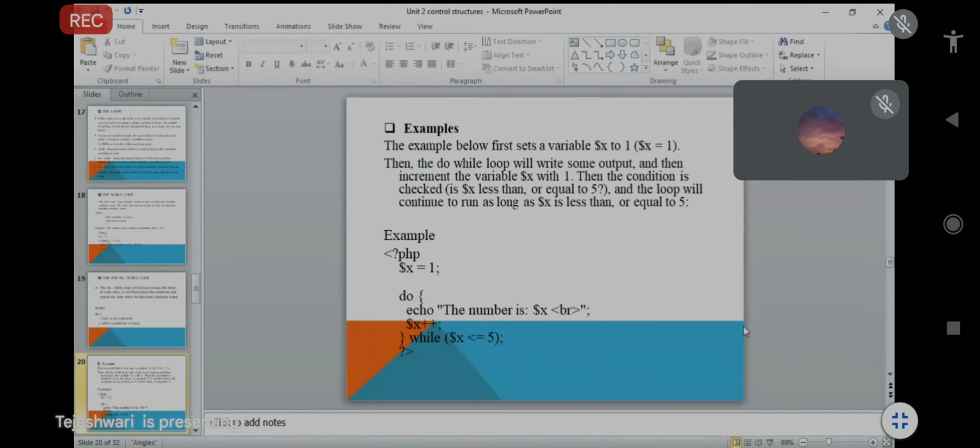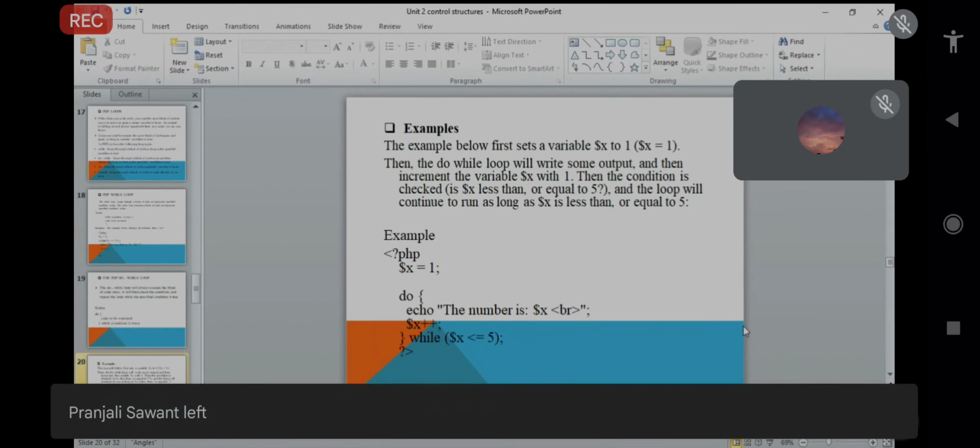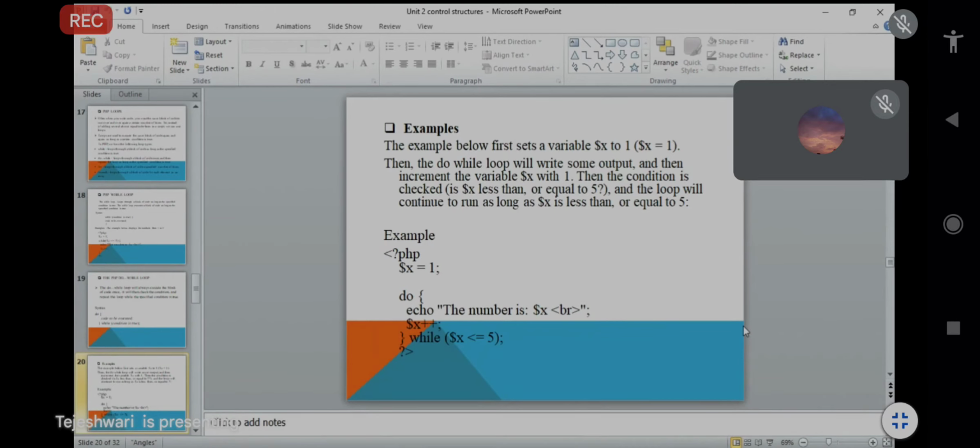We take one variable, $x, and set its value to 1. Then the do while loop will write some output: we print the particular statement, and then increment the variable $x, because $x++ is given in the example. We could take any variable, but here we already took $x.